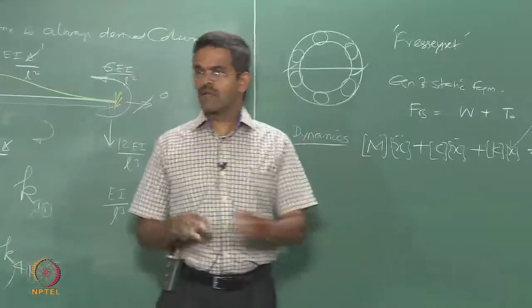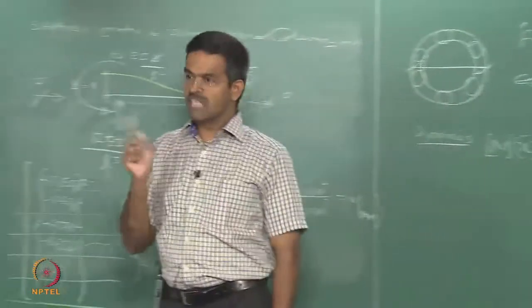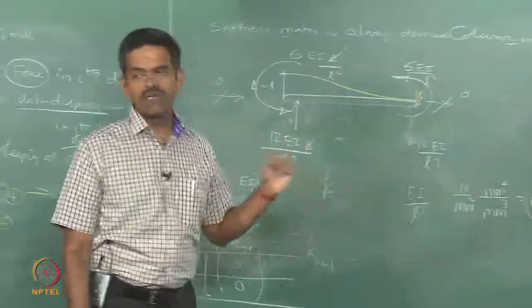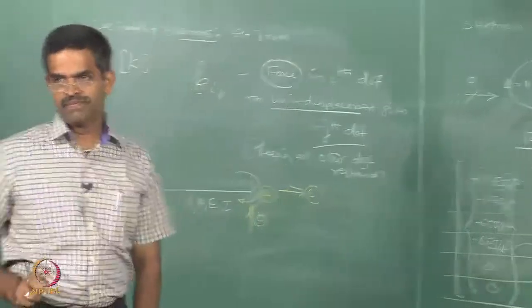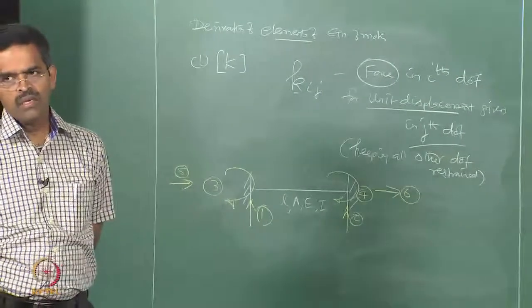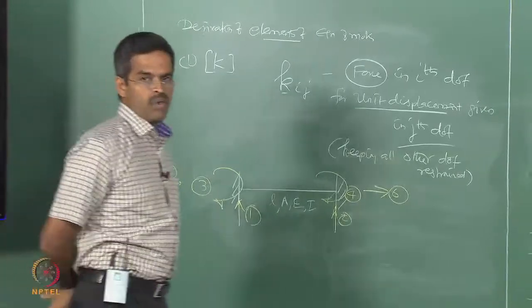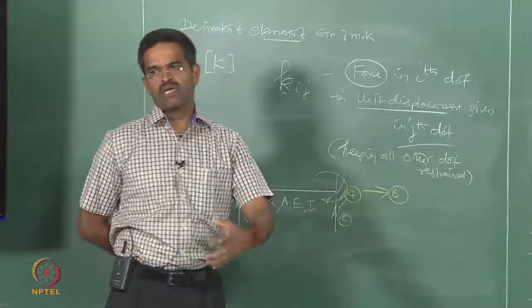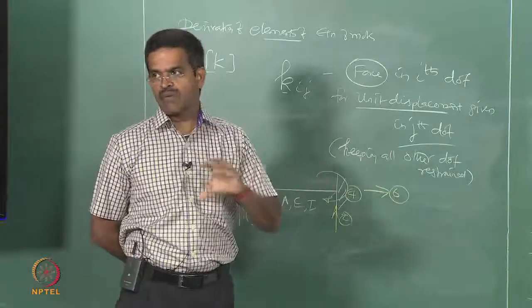You can ask me a parallel question again: can I model this numerically in some software and do it? You must also check what the fundamental frequencies of this are. To know that you must have K and M with you, otherwise you cannot check. So by any roundabout way you must have your K and M matrix with you all the time. You must at least know how they are derived. Only then can you check whether the numerical analysis is giving you the K and M correctly or not.